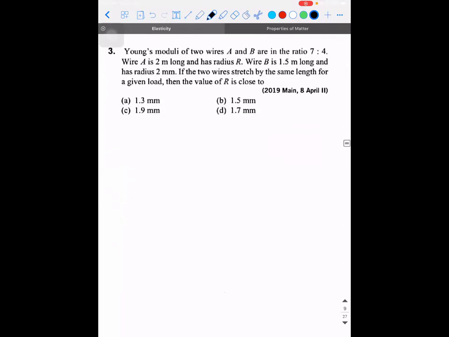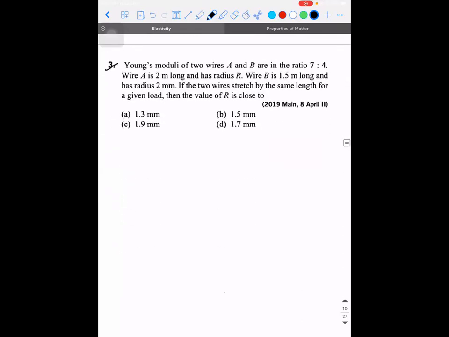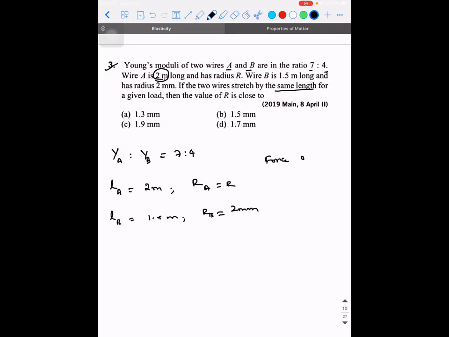Next. Young's moduli of two wires A and B are in the ratio 7:4. Okay. Young's modulus of A is to Young's modulus of B is equal to 7:4. Wire A is 2 meter long. So length of A is 2 meter and radius of A is R. Wire B is 1.5 meter long and radius of B is 2 millimeter. If the two wires are stretched by the same length for a given load, then the value of R is close to. Means force on both the same.